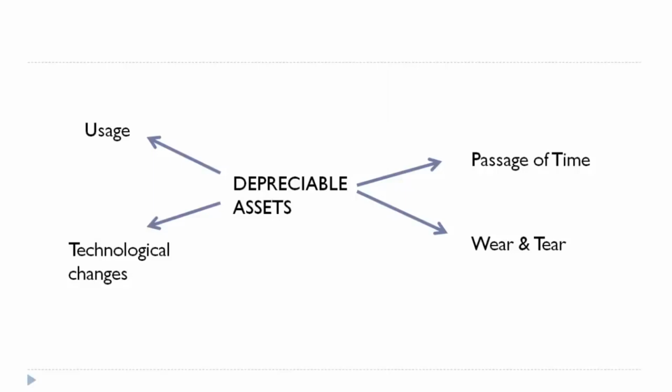So these are all the reasons that the value of assets could come down, and it becomes necessary to account for this reduction. Now, why are we accounting only reduction in value of asset? See, depreciable assets are those assets which will predominantly be giving you revenue.